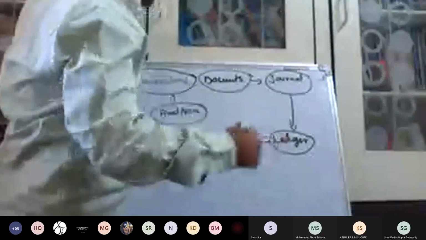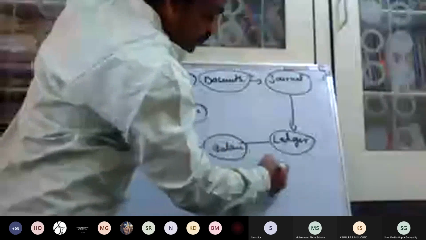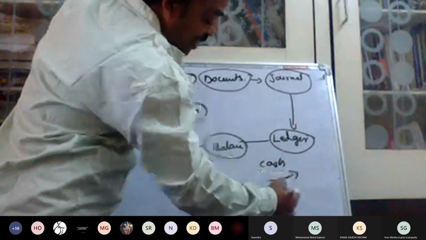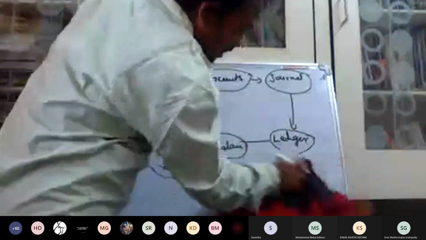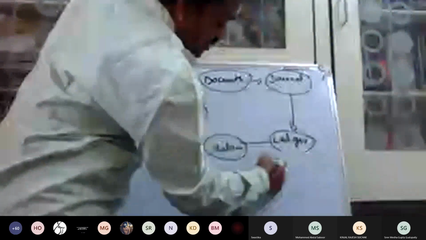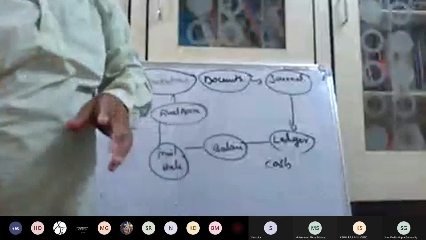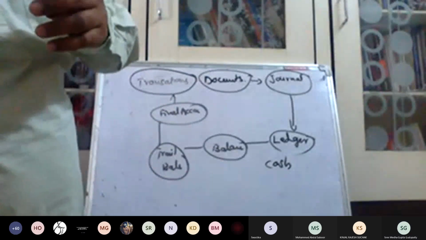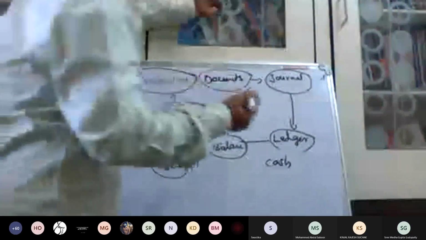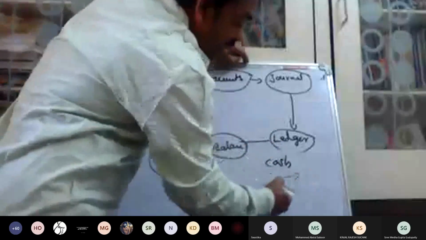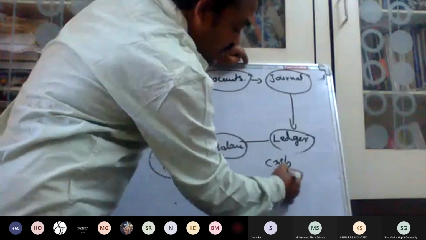So previously in the accounting equation, I told you about cash. Sometimes we are paying, sometimes we are receiving. Correct or wrong? Yes, no response. For example, in the accounting equation, I told you about cash. Sometimes the owner brings money to the business.